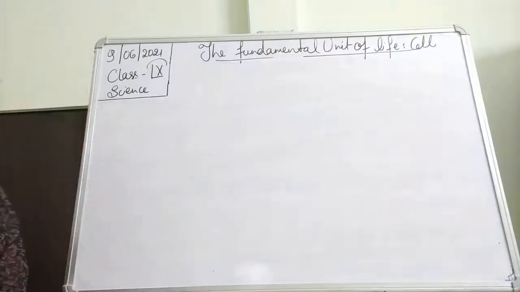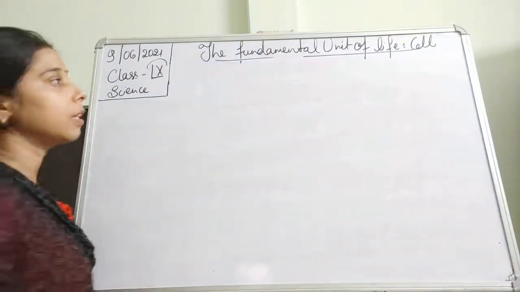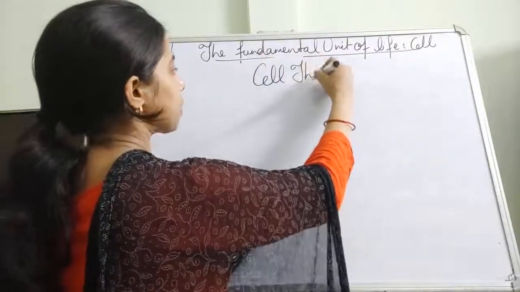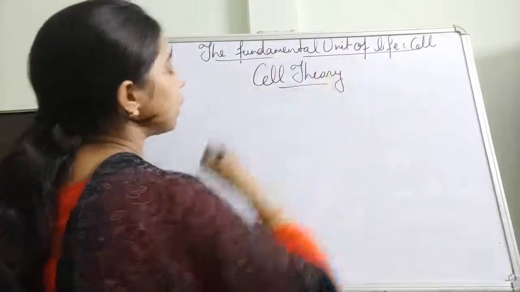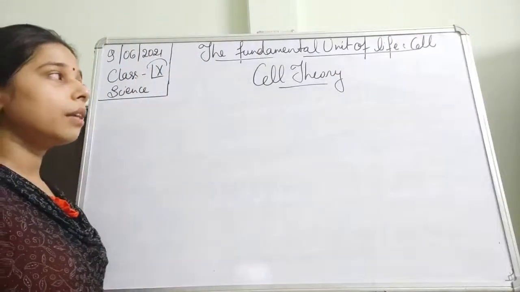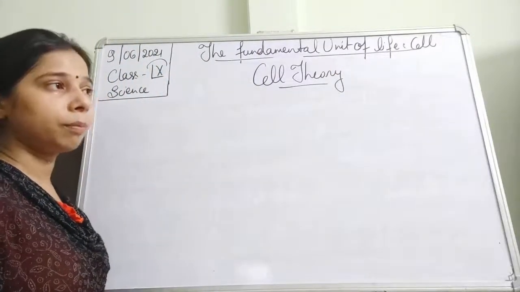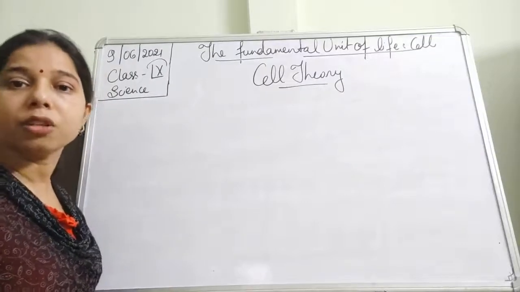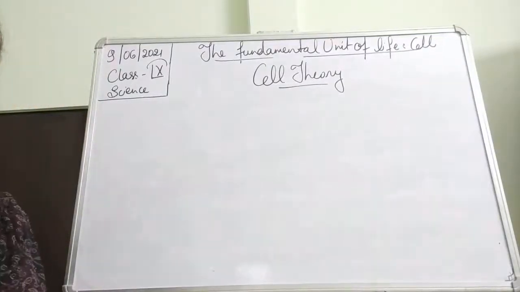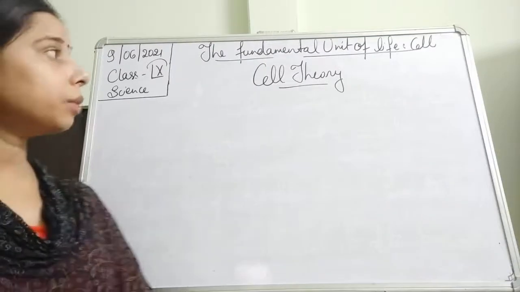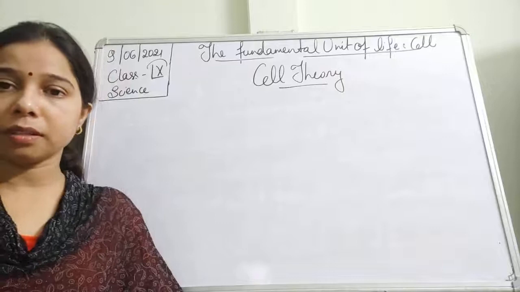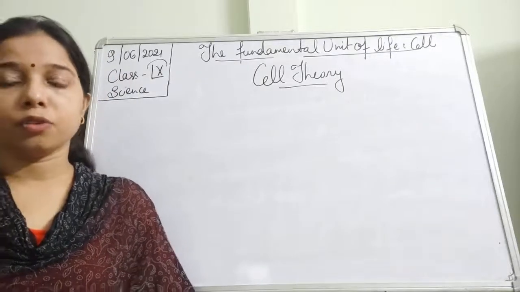There is a theory which we call the cell theory, that we were talking about even in the previous class. What happened in the case of the cell theory, students? There were two German scholars. One is a botanist and one is a zoologist. So I told you about the cell theory, students, that there was a German botanist and a German zoologist.